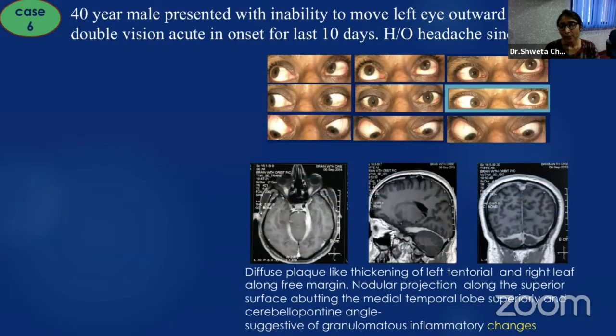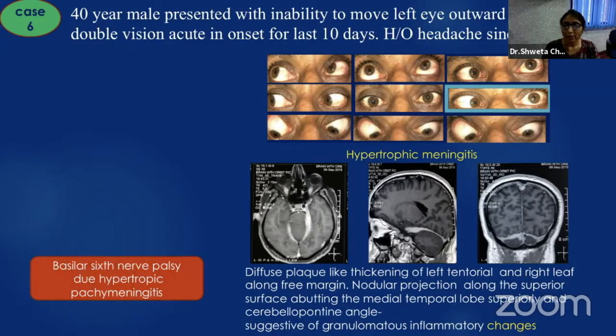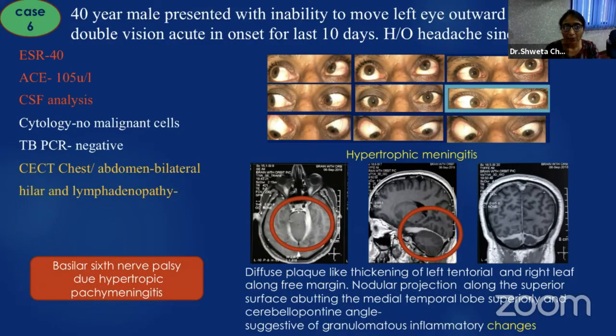Imaging revealed a diffuse plaque-like thickening of the left tentorium, which was suggestive of granulomatous inflammatory changes consistent with hypertrophic pachymeningitis, which was causing basilar sixth nerve palsy. Further investigations revealed a high level of ACE. CT chest revealed hilar lymphadenopathy, and its biopsy revealed non-caseating granuloma. So it was a sarcoid-related pachymeningitis.